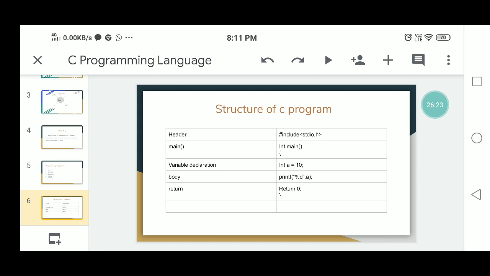The next, the main function. This starts with main, which is the name. The main function starts with main, opening and closing parentheses. So this is the major section. You have to write the program. This is the declaration section and also the executable section. Whatever variables are available in your C program, you have to develop the C program. What are the variables you have to write? Either global variables or local variables, that will be declared outside of the main and also inside of the main.